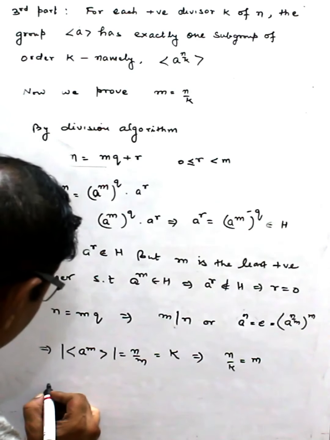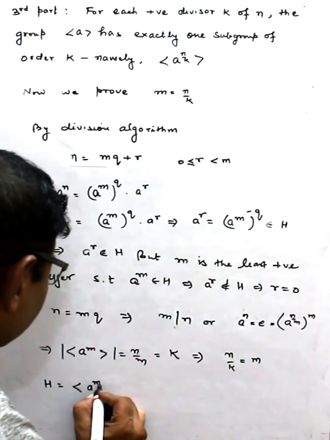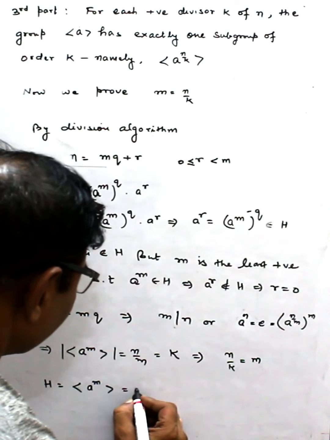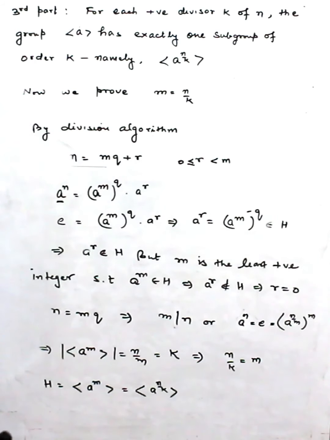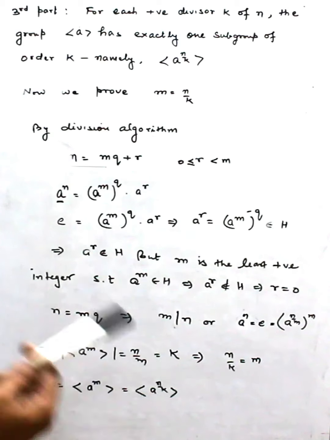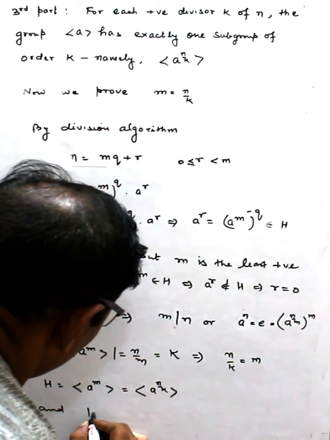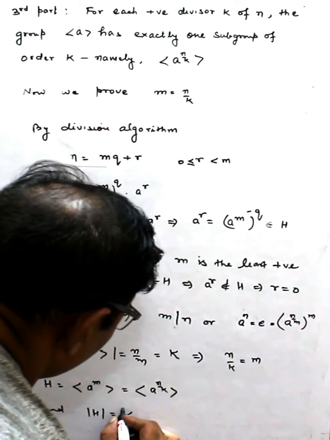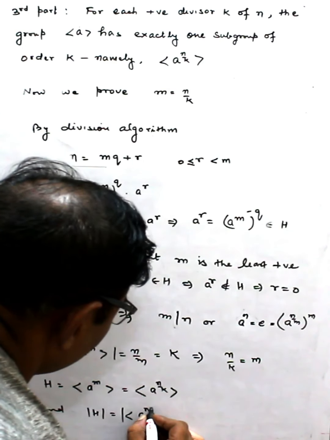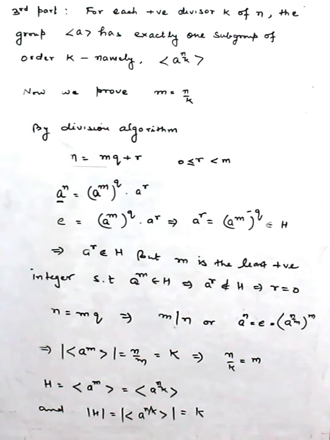That means H, which was generated by a^m, and m is decided, this is n by k, and the order of H, or order of a^(n/k), is k. So this is the proof.